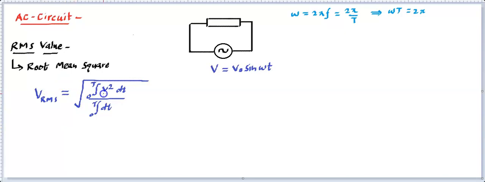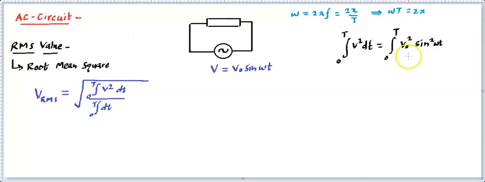Let's do this calculation separately. So if I integrate this, the integral from 0 to T of v square dt, we need to go from 0 to T as far as integration is concerned, and squaring this will lead to v naught square sine square omega t.